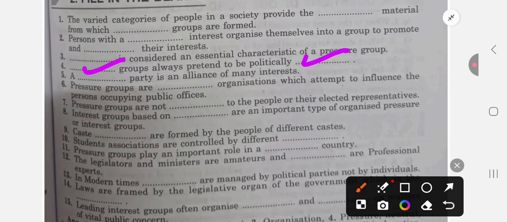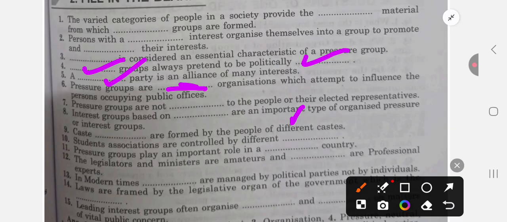Question number five, dash party, a political party is an alliance of many interests. Yes, it is also true. So here it will be political. Pressure groups are non-partisan organizations which attempt to influence the persons occupying public offices. Question number seven, pressure groups are not accountable. They are not accountable to the people or their elected representatives.